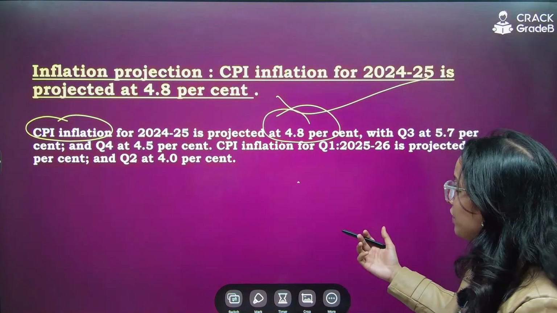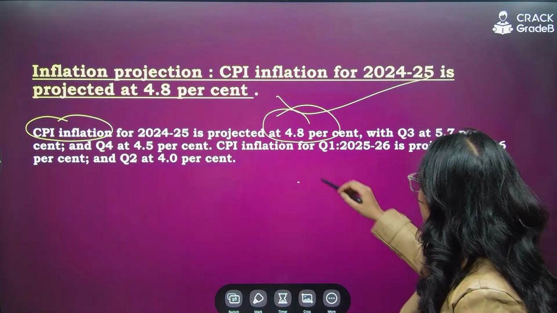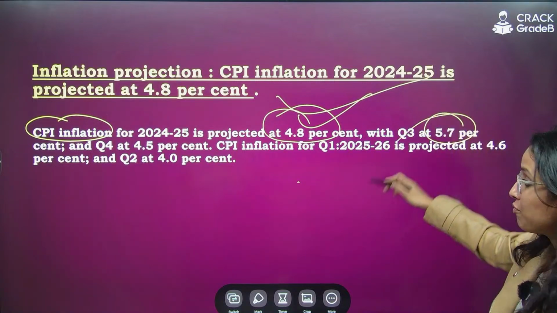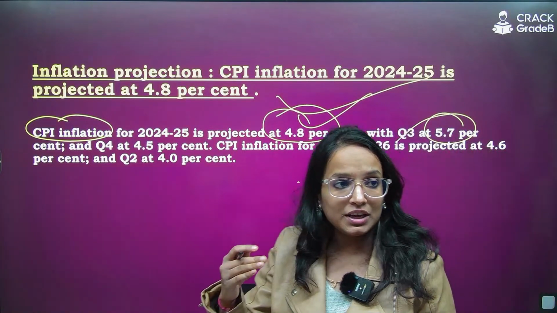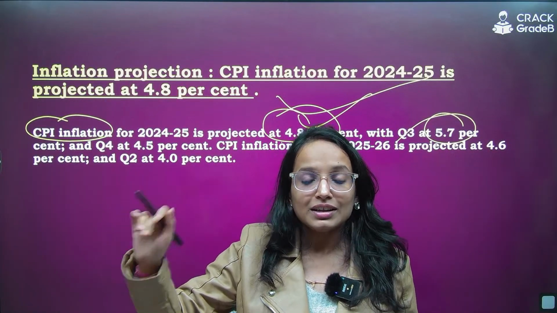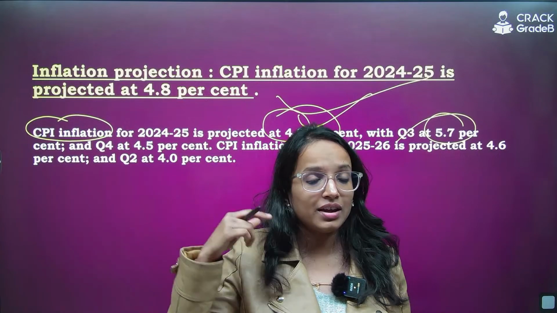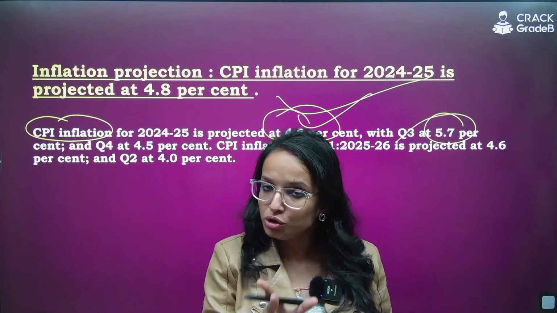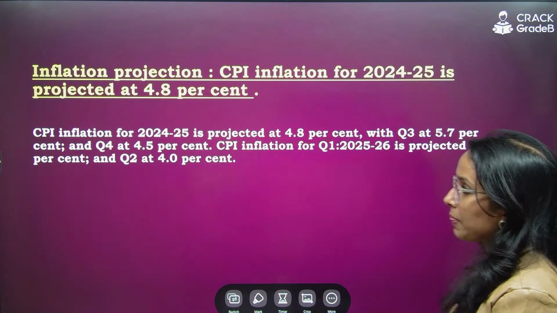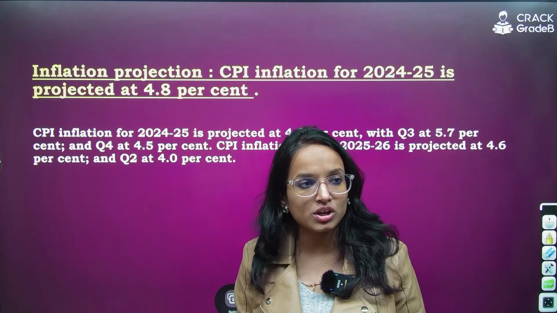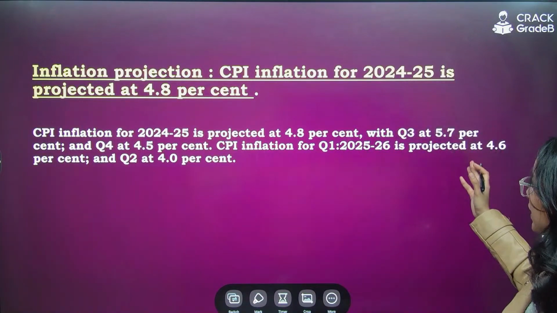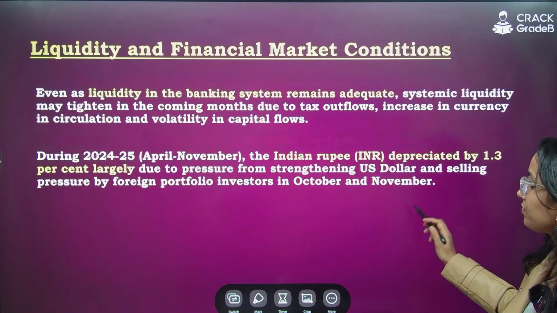So the CPI based inflation for 24-25 is projected at 4.8%. For quarter 3, they are expecting inflation at 5.7%. So see, the expectation of inflation or the projection of inflation is gradually increasing, isn't it? That's why repo rate has been kept unchanged. They are expecting a higher level of inflation in future due to food prices particularly. This is the thing. I hope it is clear. So 4.8% is the overall projection for 24-25, and then in later quarters, it is 5.7, 4.5, etc.